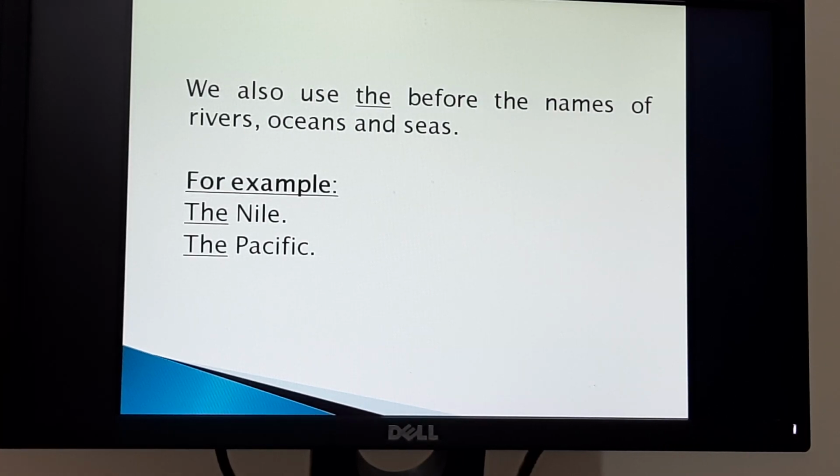We also use the before the names of rivers, oceans and seas, etc. For example, the Nile, the Pacific. So we have learned that there are so many uses of the definite article the.